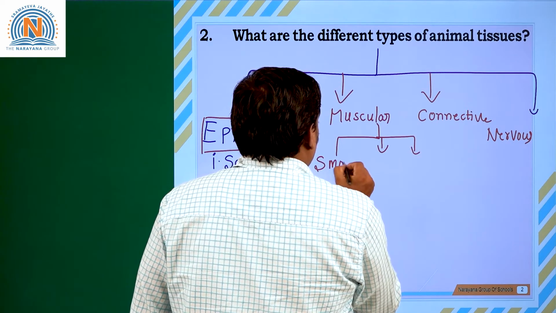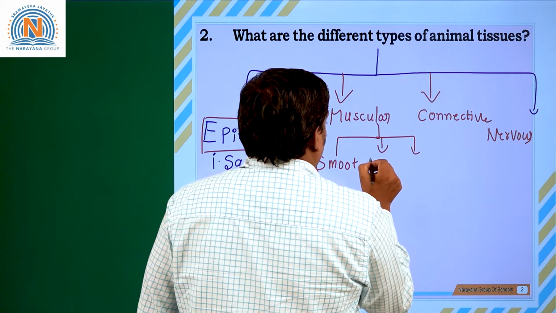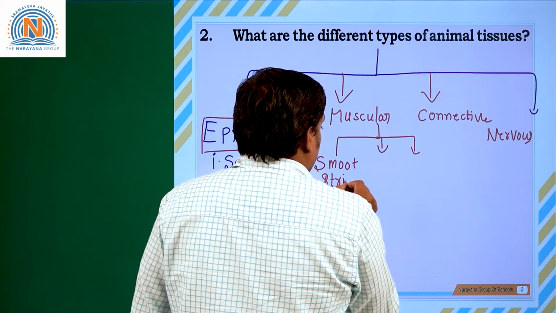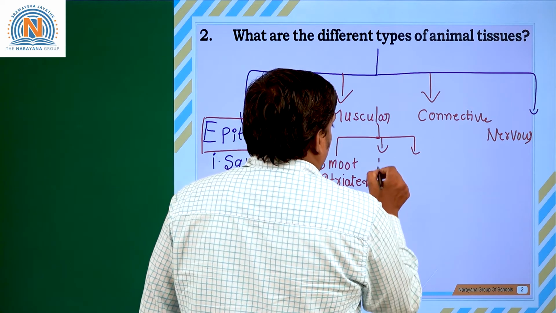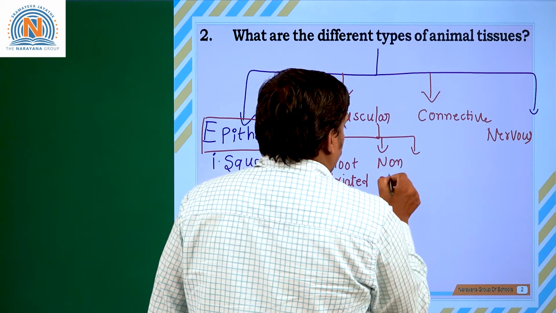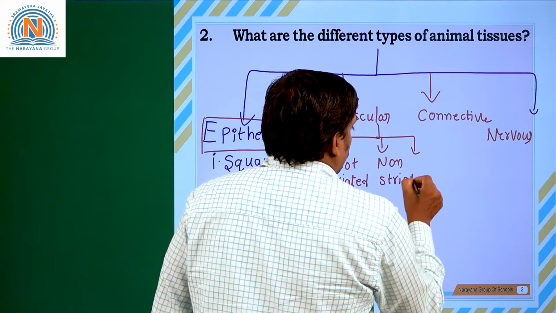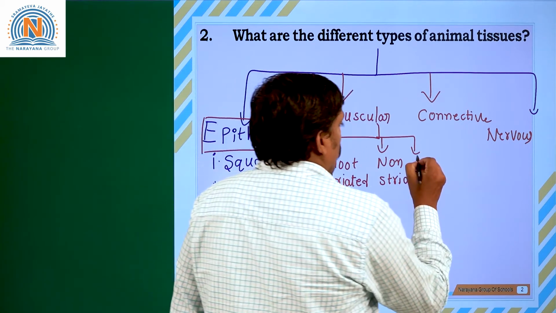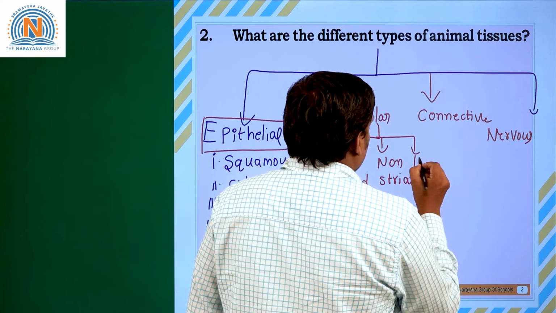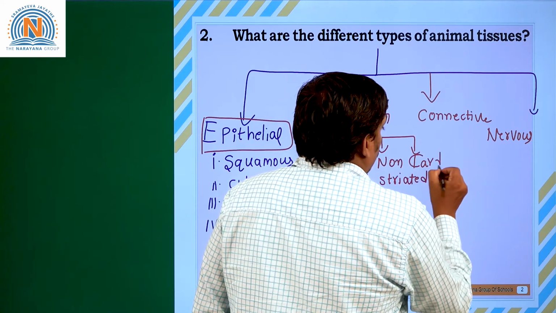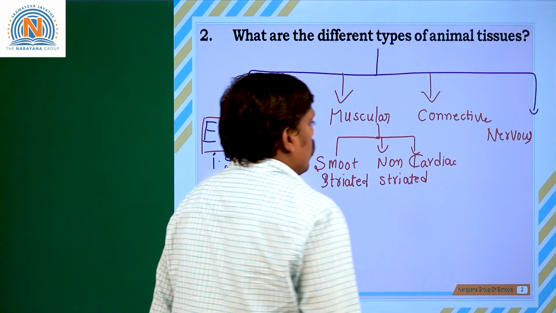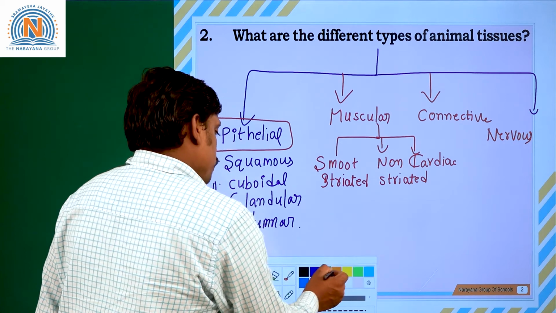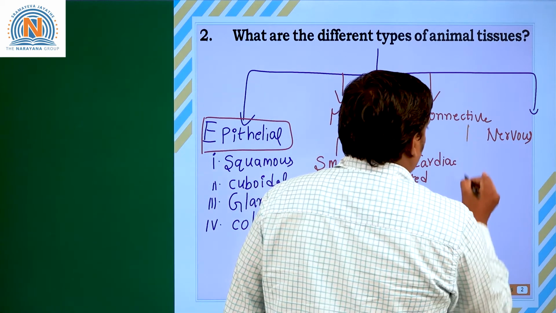Smooth muscles, which are non-striated muscles, striated muscles, and the third one is cardiac type of muscular tissue. Whereas if you come to the connective tissues, what are those different types of connective tissues?